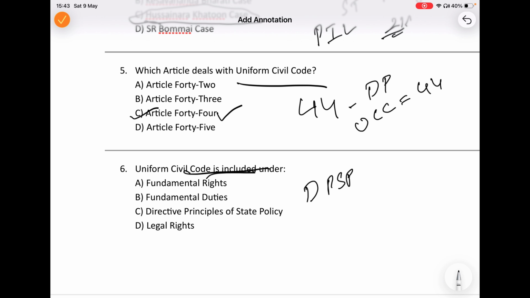But they are still very important because they help the government make laws and policies. Now, fundamental rights protect citizens directly. DPSP guide the government indirectly. So this is a simple trick to remember. That is why Uniform Civil Code, UCC, comes under DPSP. Now answer is C.